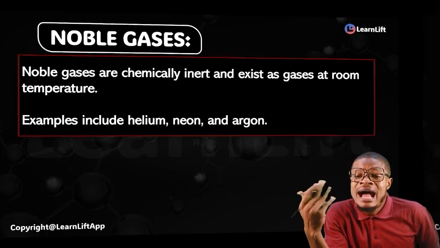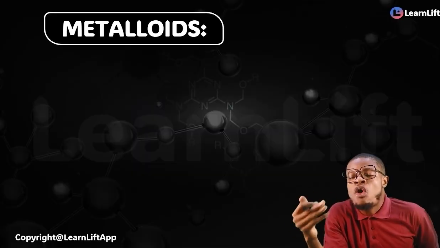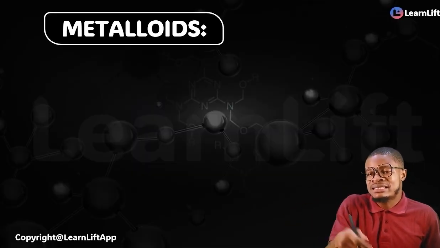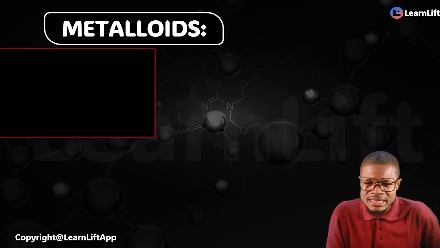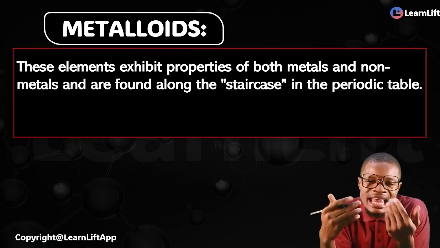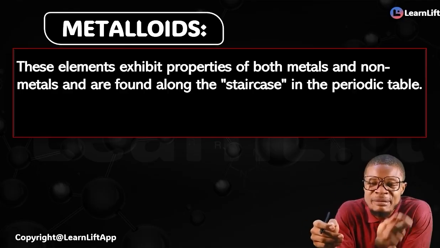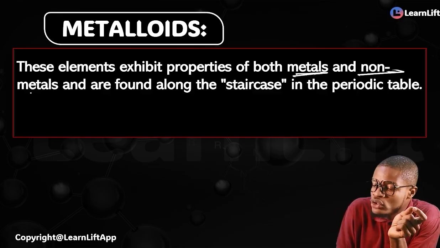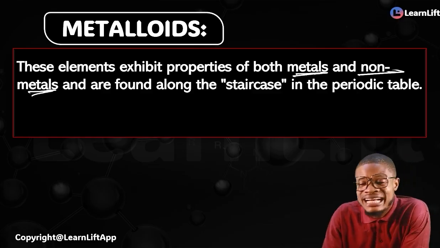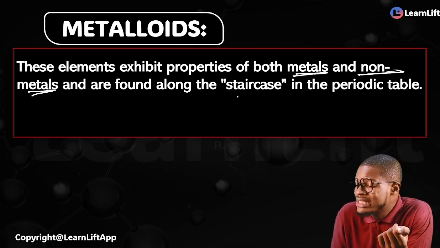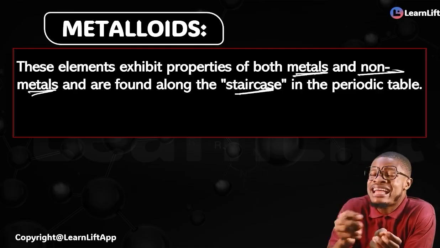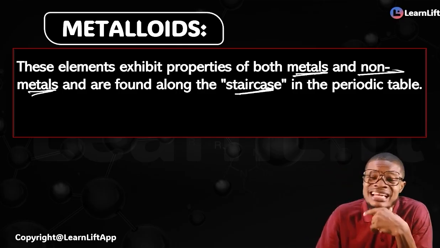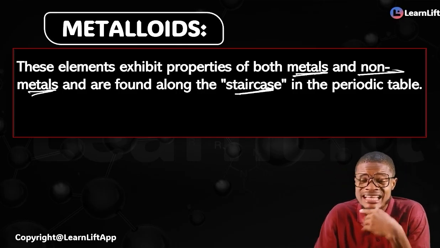Noble gases. And then we now have your metalloids. Metalloids are in between. They have the character of both metals and non-metals. They exhibit properties of both metals and non-metals, so they have both metallic and non-metallic character. They are found along the staircase. That's why we call them the staircase elements of the periodic table. When they say staircase elements, what are they? They are the metalloids.